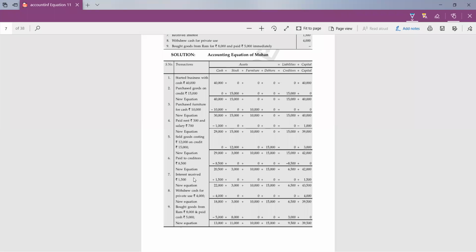But you have to do it in the complete format. If you are not following the format, then your answer may be wrong, or you may not get even a single mark. So in accountancy, formats are very much required. Whatever you are doing, you have to do it in format only. So am I clear with this question? Yes, students, please tell me, am I clear? Okay. So I think till here.